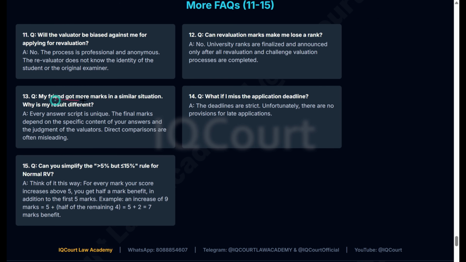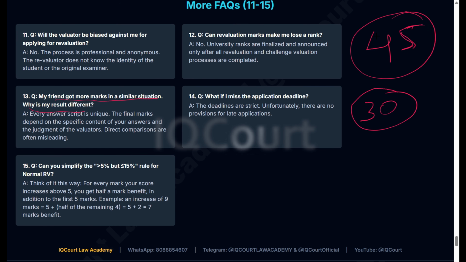My friend got more marks in a similar situation. Why is my result different? My friend got 45 marks, he copied from my paper, and I got only 30 marks. Okay, don't say all this. It depends on you. You don't know his mind. You don't know how much he knows or what he has written.